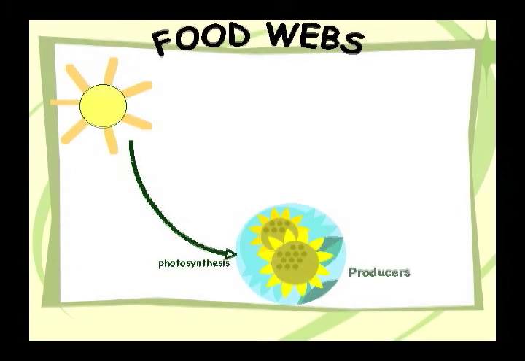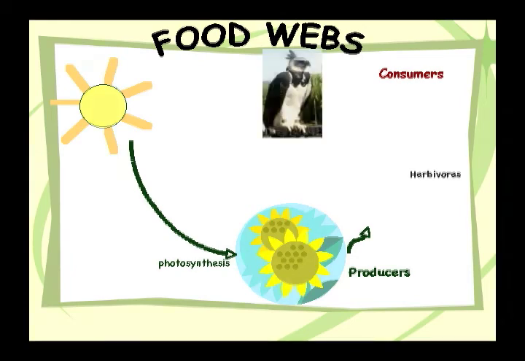They produce energy by photosynthesis, and then several kinds of animals, like herbivores, can eat these producers. Butterflies, for example, are eaten by consumers.